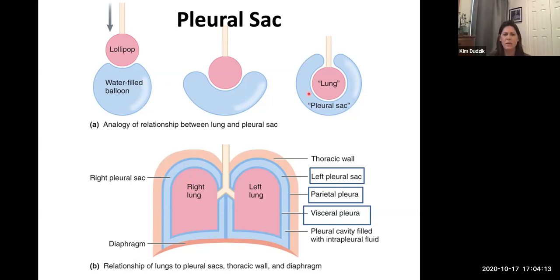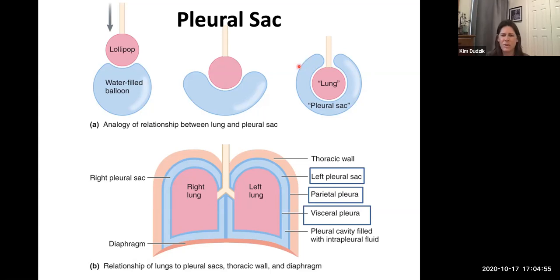So this picture above just kind of shows you when I mentioned that the visceral membrane kind of folds outward and then forms the parietal membrane, and it's a continuous piece of tissue with fluid in the middle. So this kind of demonstrates that. If you took a lollipop, something round, and you took a water-filled balloon, okay, and you press the lollipop into that balloon, you would have a part of the membrane of the balloon that touches the lollipop. Okay, and the water would squish around it. And then you would have the outer membrane of the balloon that kind of also wraps around. It continues to wrap around, but that part isn't touching the lollipop, right?